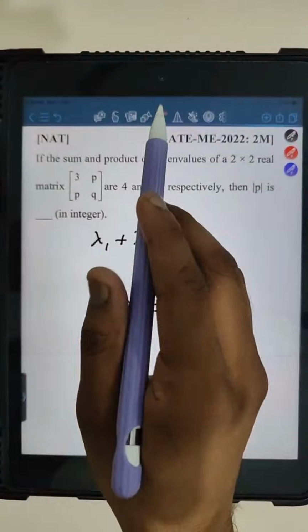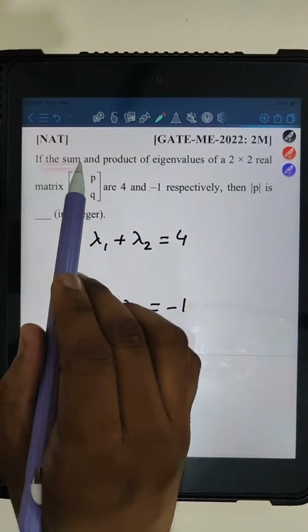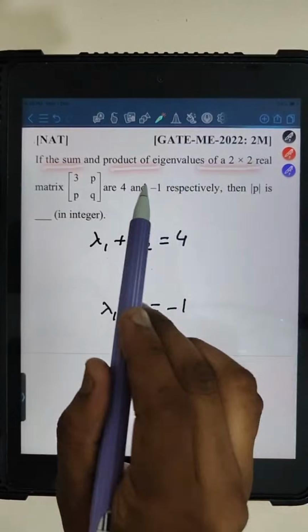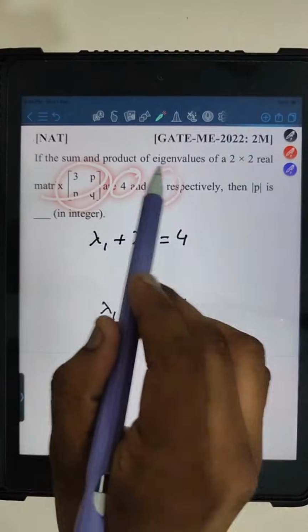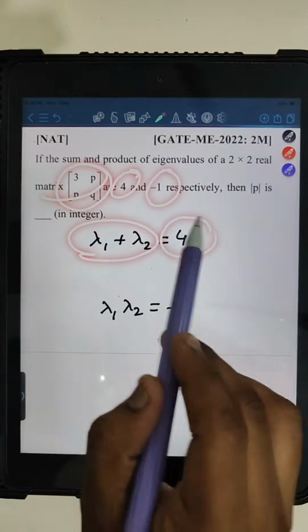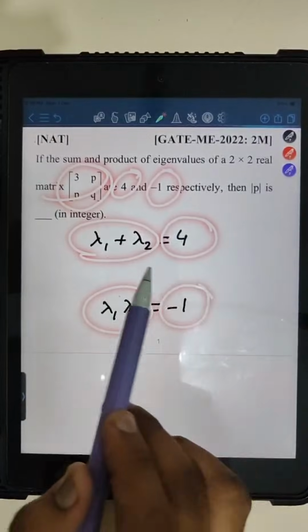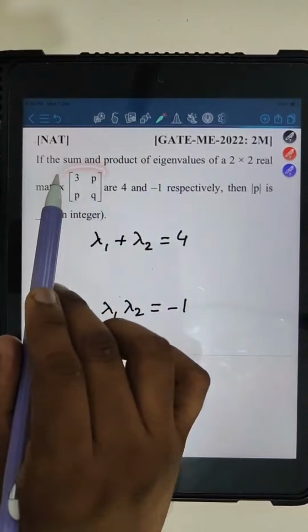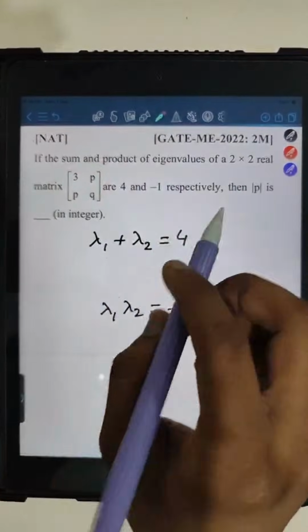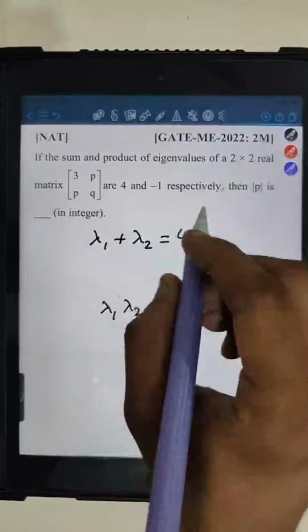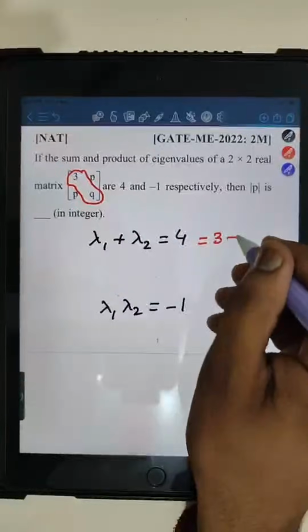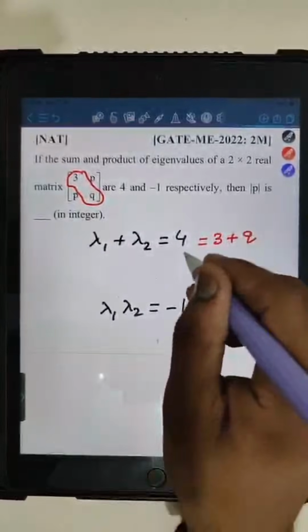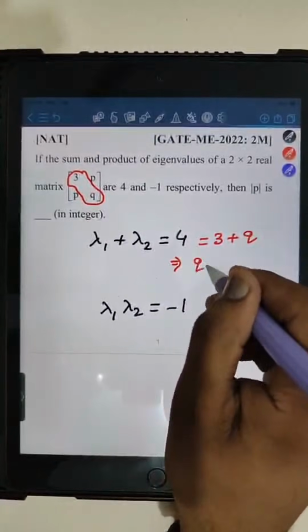So let me discuss this question. In this question, the sum and the product of eigenvalues of this 2 cross 2 matrix are given as 4 and -1. Sum is 4 and product of eigenvalues is -1. Now tell me, the sum of eigenvalues is equal to what? The sum of eigenvalues is equal to the trace. So what is the trace? The trace is nothing but 3 plus q. So from here what will we get? q equal to what?